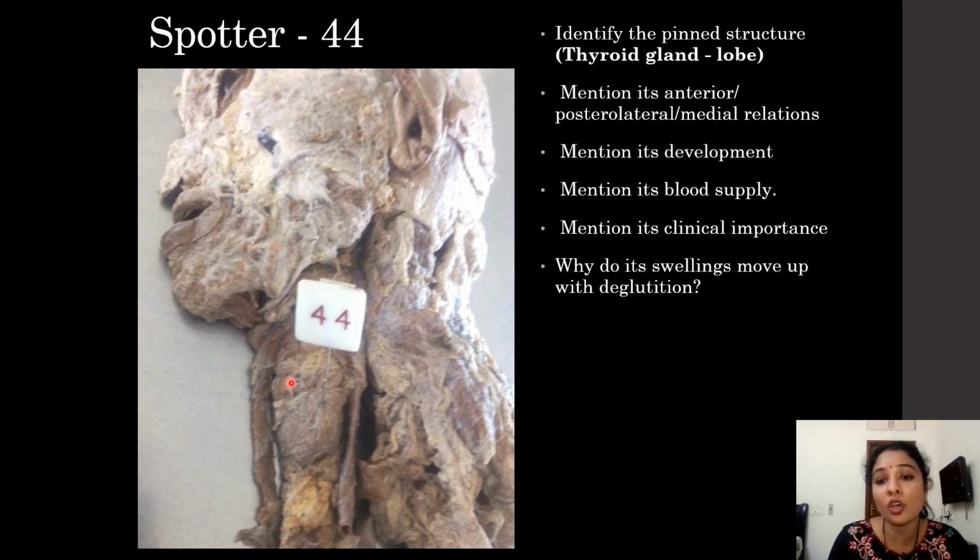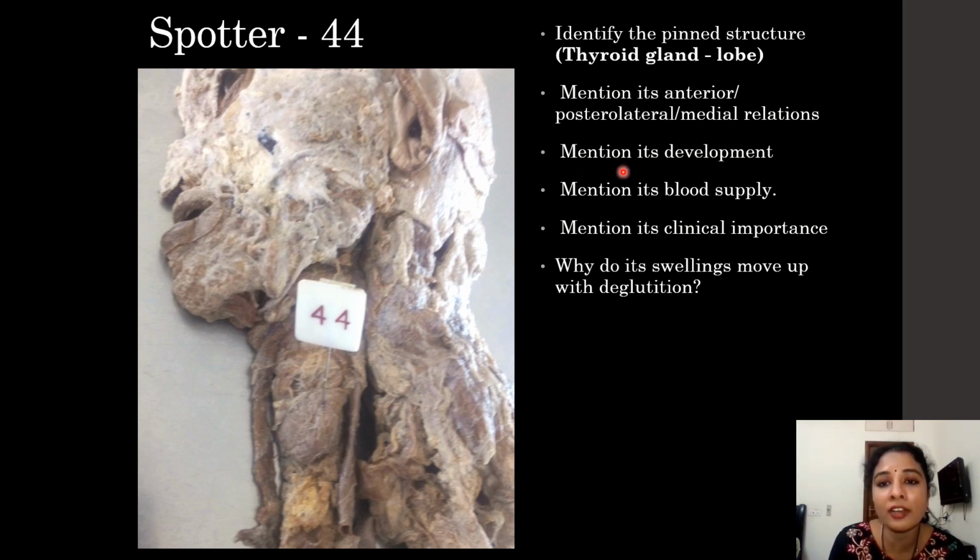Medial relations or posteromedial relations we can remember as two tubes, two nerves and two muscles. Two tubes are the trachea and esophagus, and two muscles are the cricothyroid muscle and inferior constrictor of pharynx, and two nerves are the recurrent laryngeal nerve and external laryngeal nerve. So these are the medial relations of the thyroid gland.